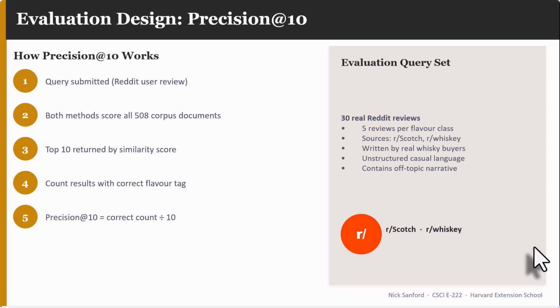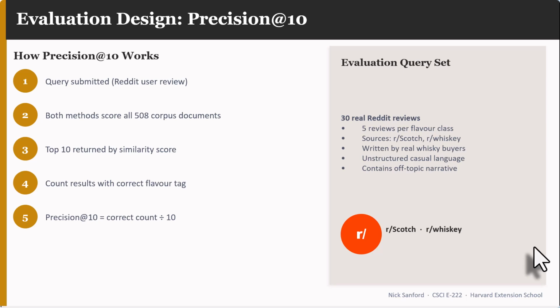So we take each one of those reviews and we compare it to all 508 reviews in the corpus. In the TF-IDF case, we ask, is the word in it? Is it not in it? We get some sort of percentage of words that are in there, and we get a score for how frequently words are in the corpus documents. On the semantic model, we